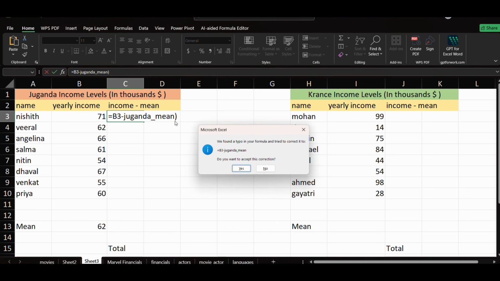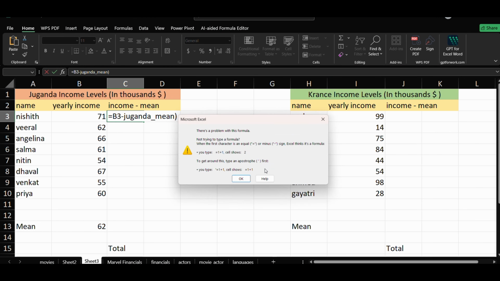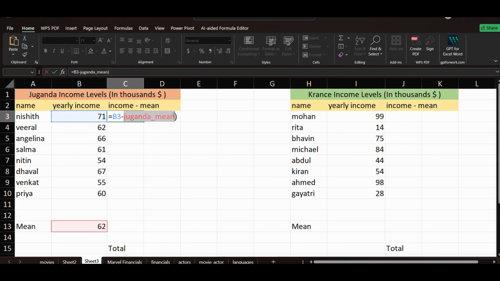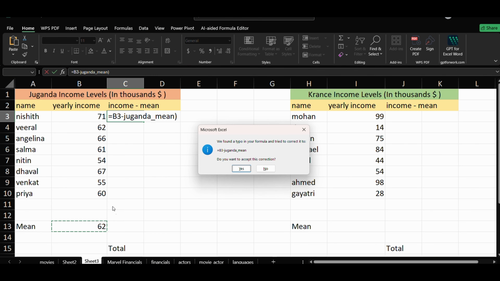Or you can do one thing: suppose you are showing this one as Uganda mean, that is because we named this cell Uganda mean. Okay, I will show you here.